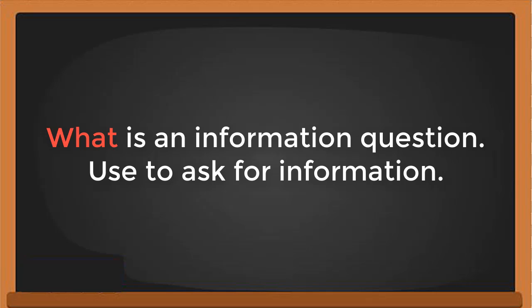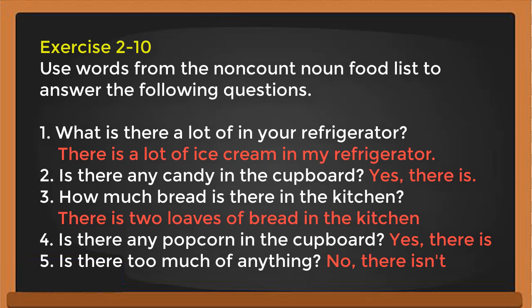If you are asked with what, who, when, where, they ask for information. You have to answer that with information. In this case, he wants to know what there is a lot of in your refrigerator. If something is a little, you don't answer that. You answer something a lot of. If there is a lot of ice cream, then you answer, there is a lot of ice cream in my refrigerator. If there is a lot of milk, you can answer, there's a lot of milk in my refrigerator.